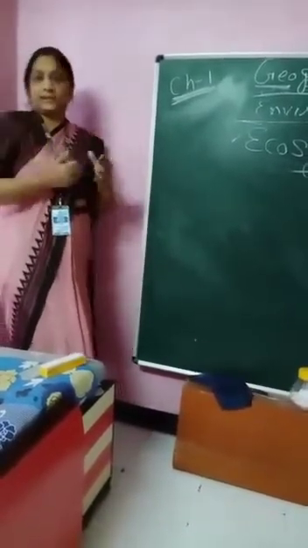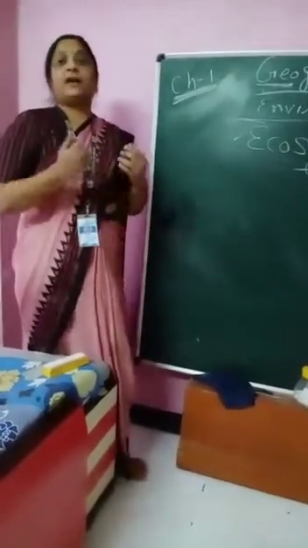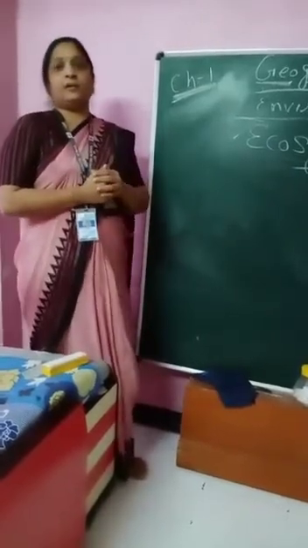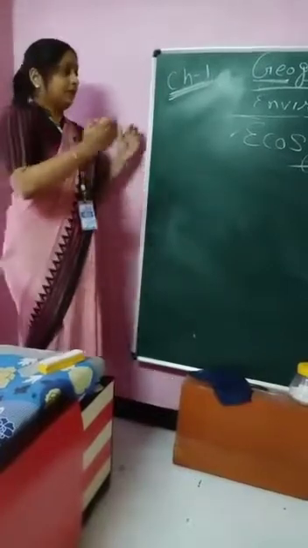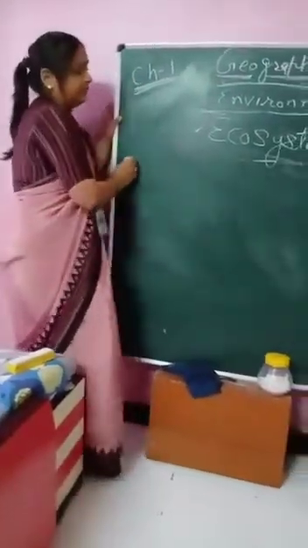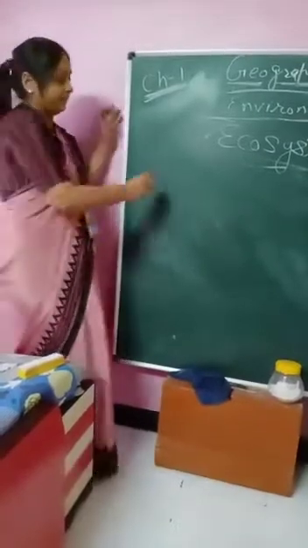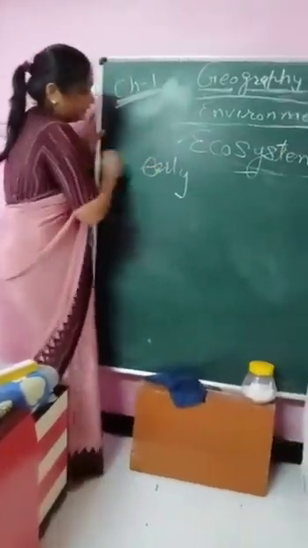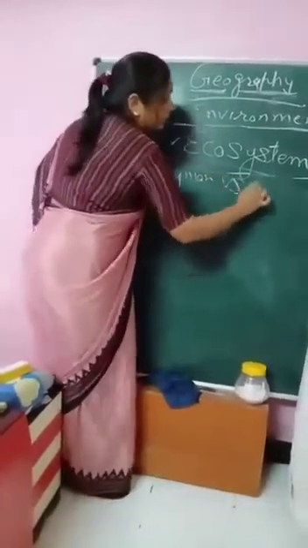If we do not take care of our environment, then we have to face the consequences, whether it is global warming or the coronavirus. So we will understand this concept, what was the earlier time and what is today's time. We will try this concept by early man versus modern man.